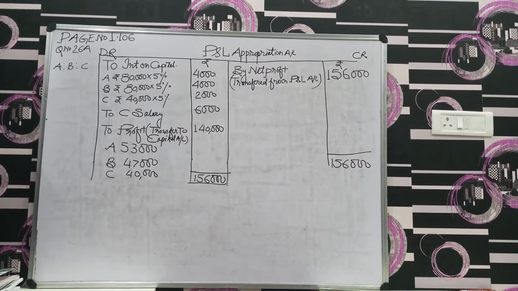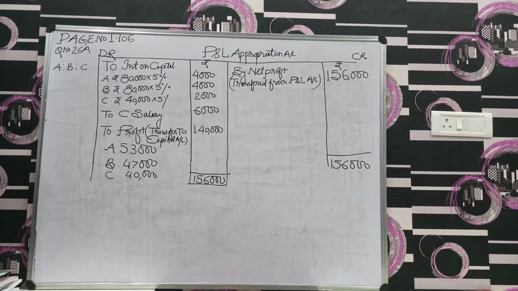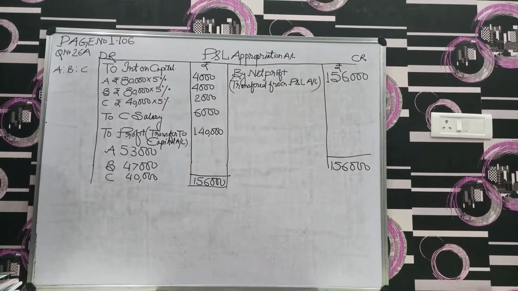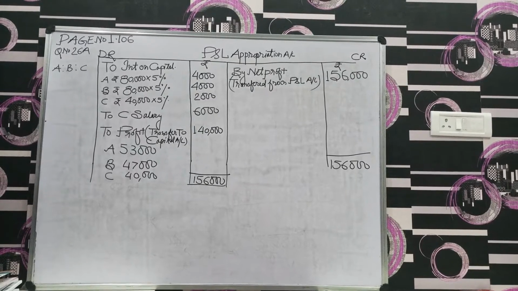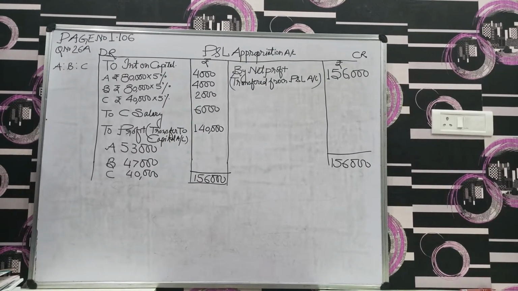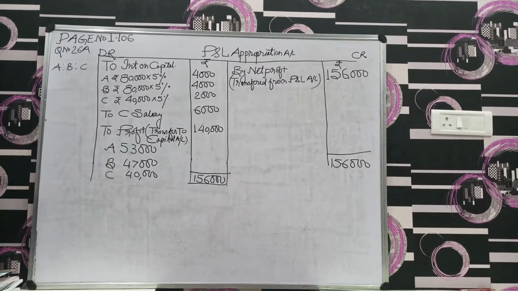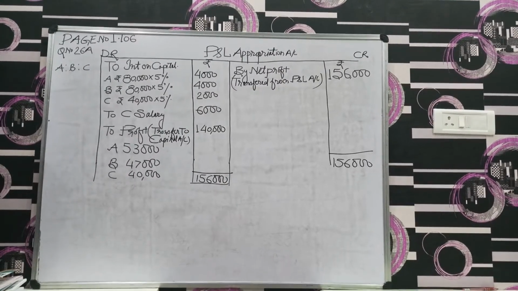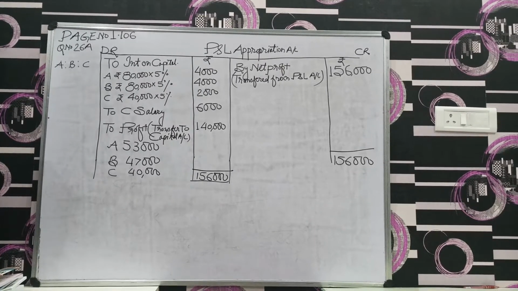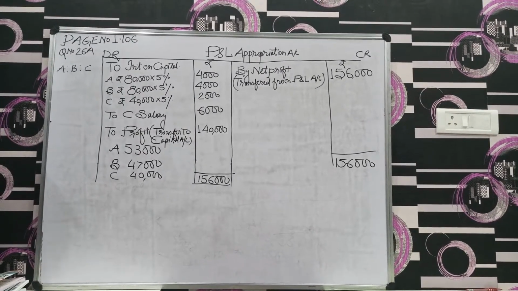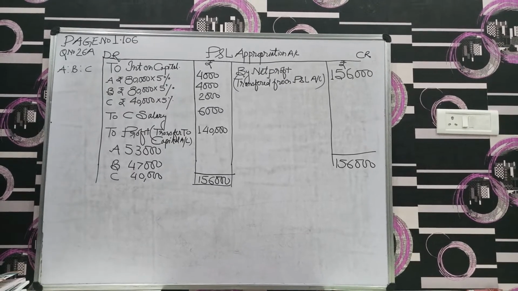We discussed in the previous lecture also, partners can keep their capital in two modes: fixed capital and fluctuating capital. Whenever the fixed capital is there, always keep in your mind we have to charge interest on capital balance, not on current balance. Number one, always keep in your mind.